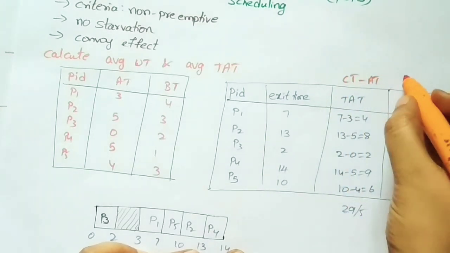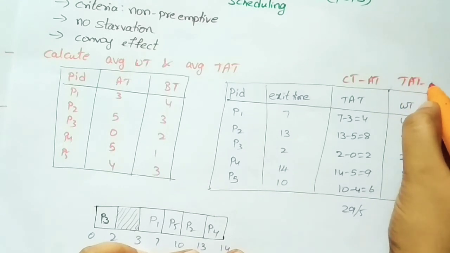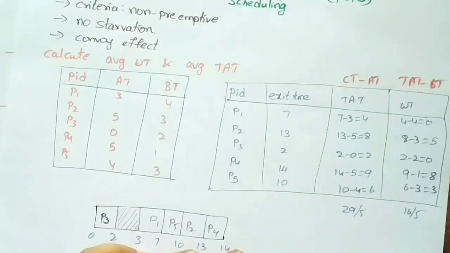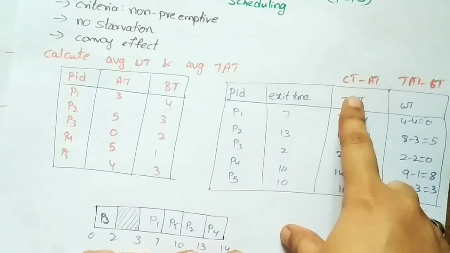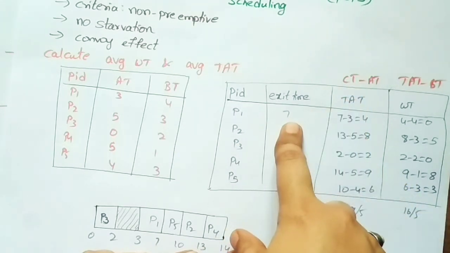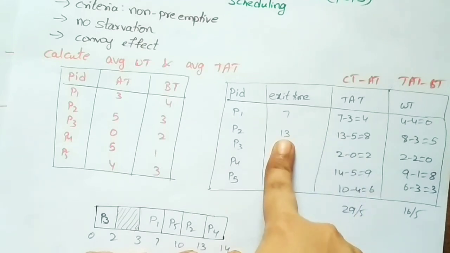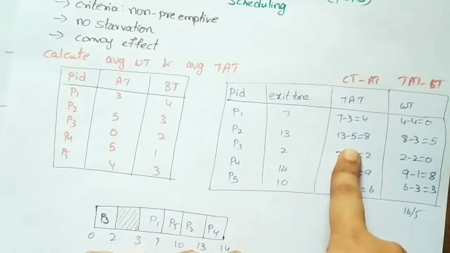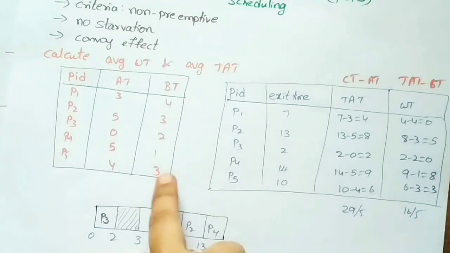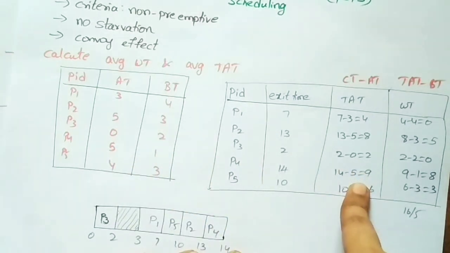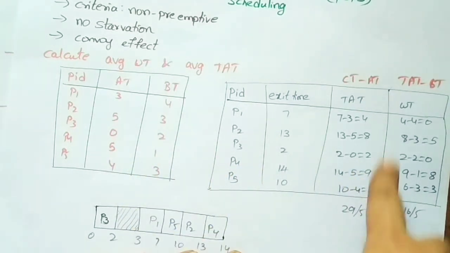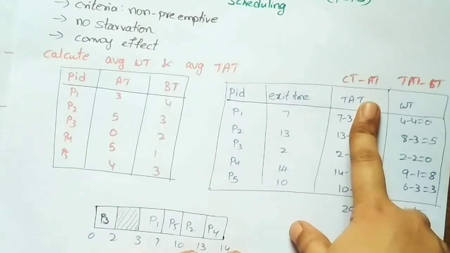And for the waiting time, it is turnaround time minus burst time. So for P1, completion time 7 minus arrival time 3 equals 4. Similarly, 13 minus 5 equals 8. 2 minus 0 equals 2. And 14 minus 5 equals 9. 10 minus 4 equals 6. So like that we have solved the turnaround time.